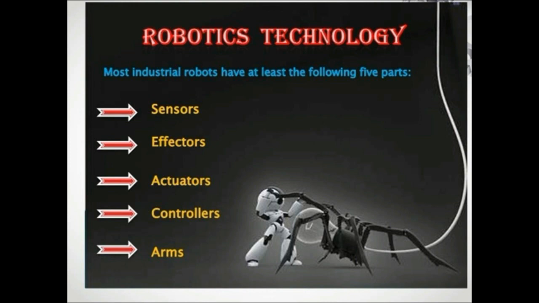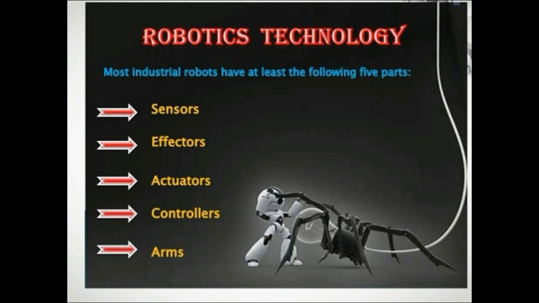What makes a robot? I said it is a reprogrammable machine. What is there inside which can be reprogrammed? The main parts are the sensors, which sense like a human being. It is able to sense smell and taste, and it is able to visualize. So all kinds of senses are possible.